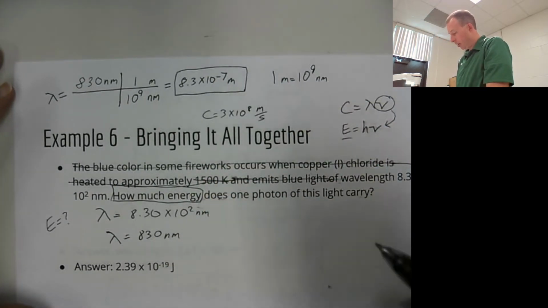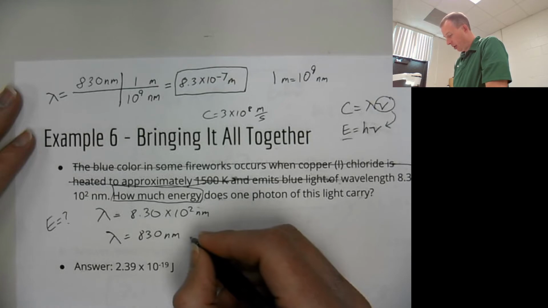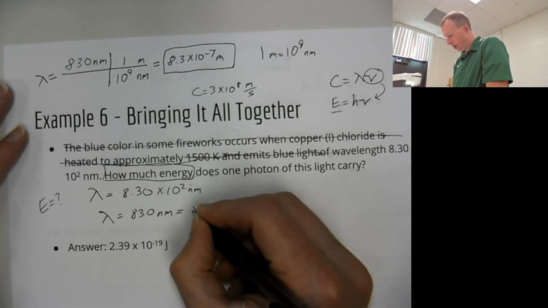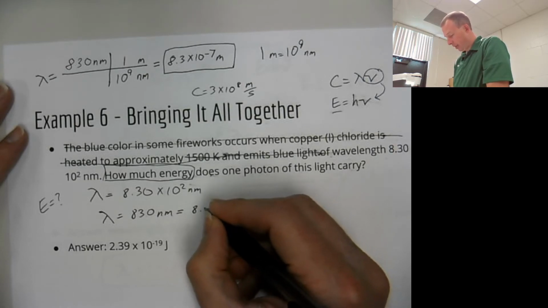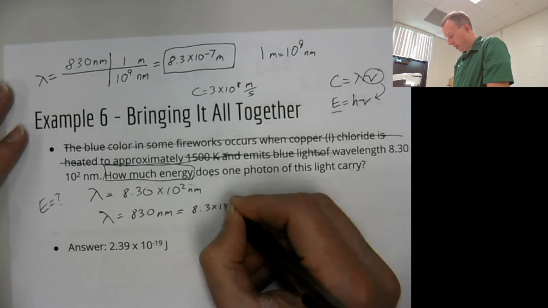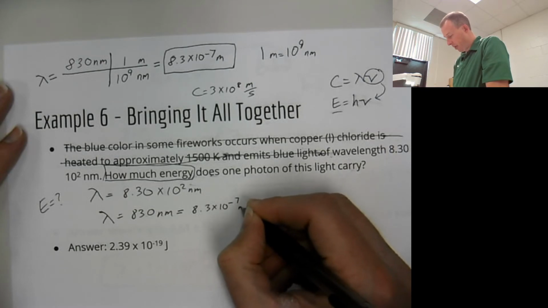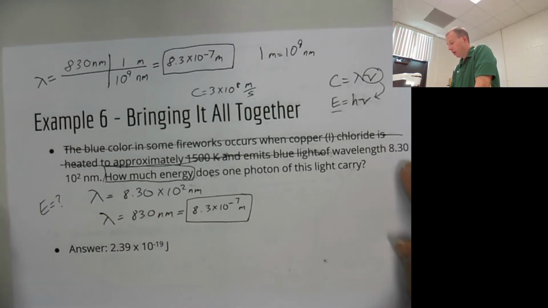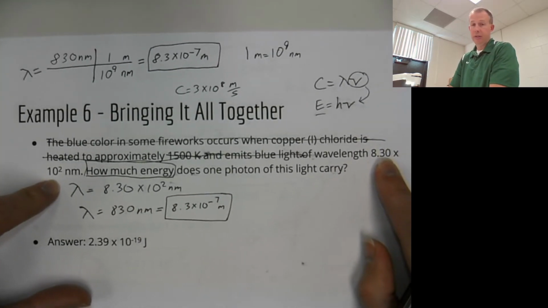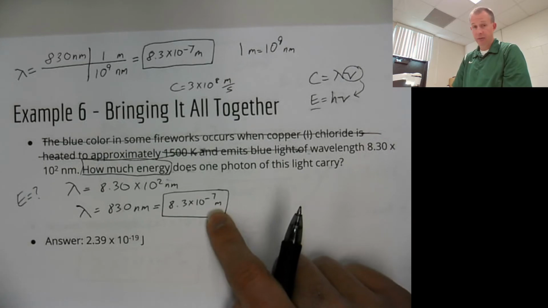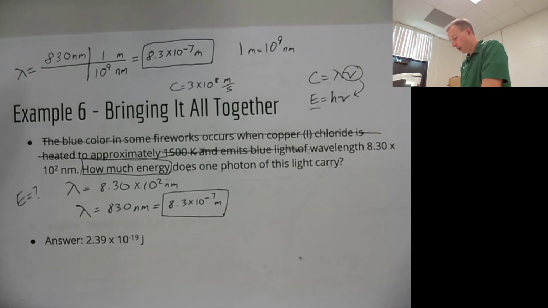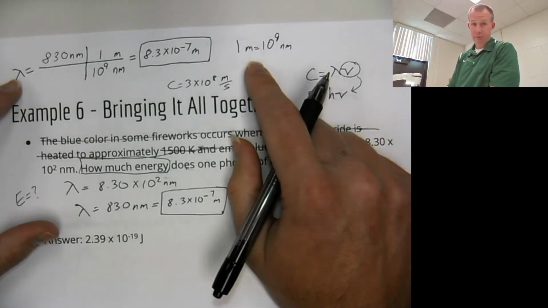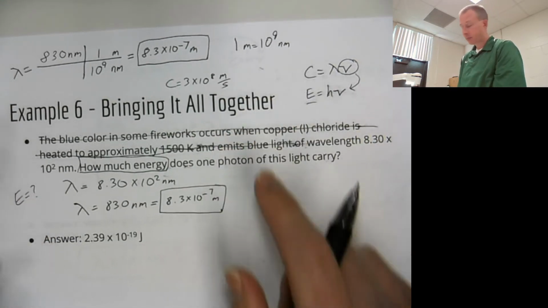So now, the wavelength that we're going to use in our problem is not 830 or 8.3 times 10 to the second. It is 8.3 times 10 to the negative 7th meters. Understand that if you start this problem with this value, it's not going to work. It's got to be with this value. Now we just got to solve everything. But remember, this conversion is something you might have to do from time to time.